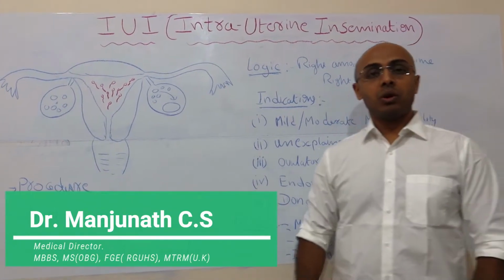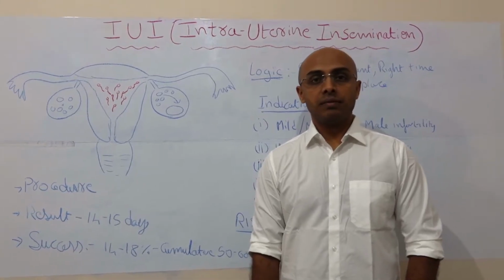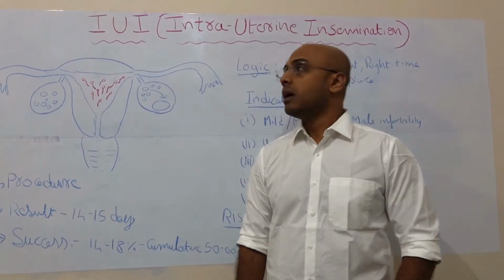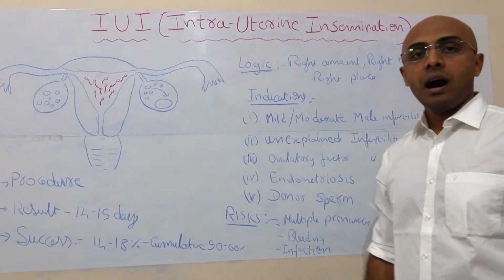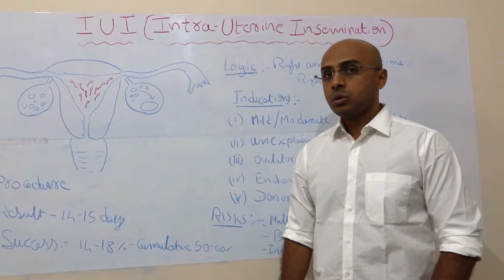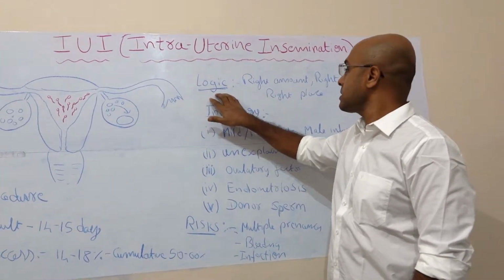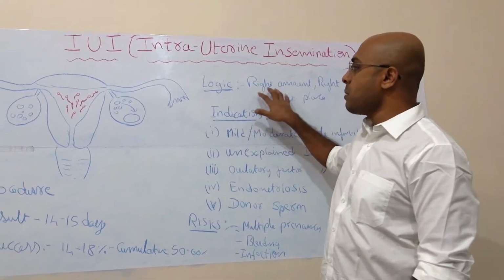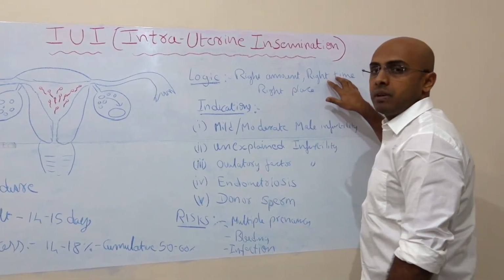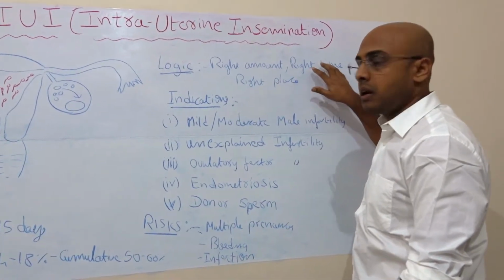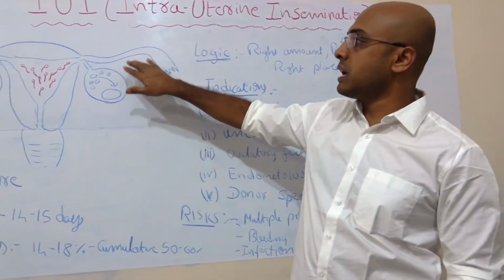Today I am going to tell you about the commonest, simplest procedure in infertility treatment, IUI. IUI means intrauterine insemination, also called artificial insemination. We need to understand the logic first. We are placing a good amount of sperm at the right time, exactly in and around the ovulation time, and at the right place, near the egg when it is released.